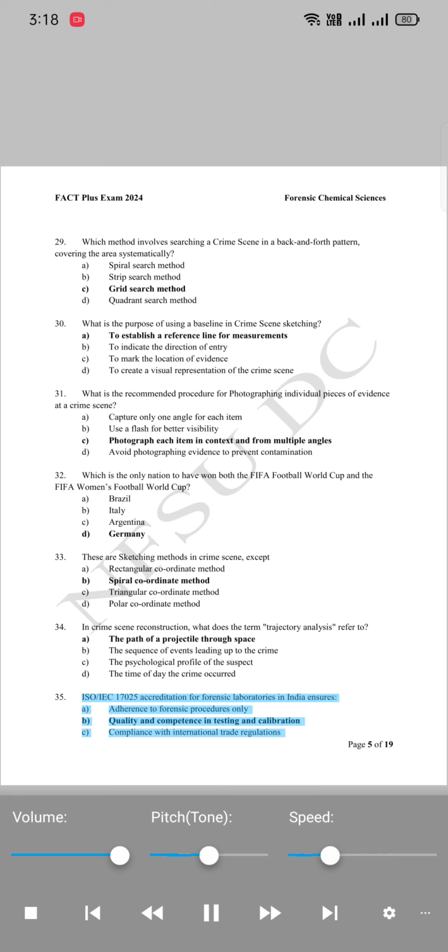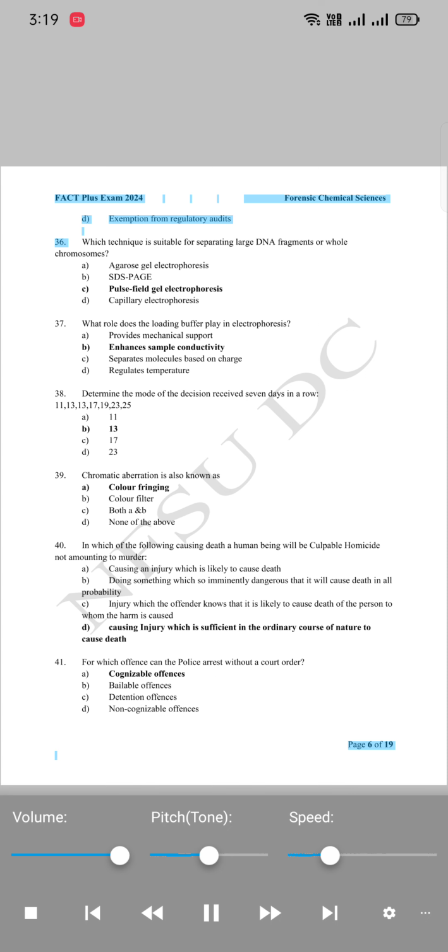35. ISO IEC 17025 accreditation for forensic laboratories in India ensures: A. Adherence to forensic procedures only. B. Quality and competence in testing and calibration. C. Compliance with international trade regulations. D. Exemption from regulatory audits.